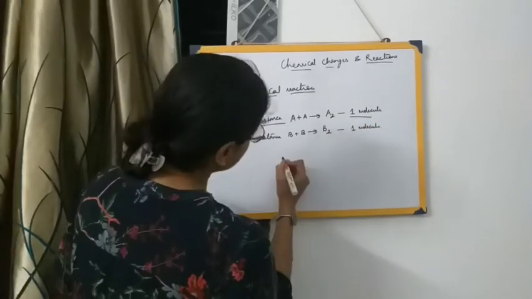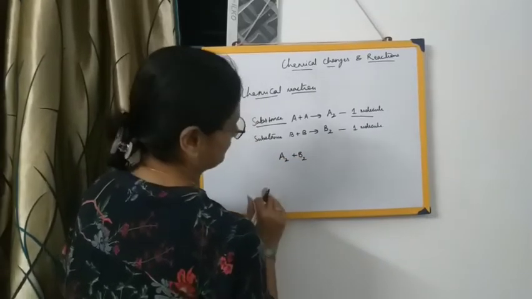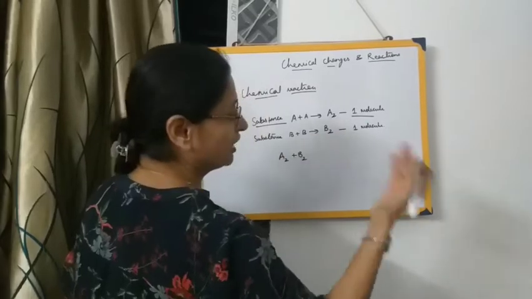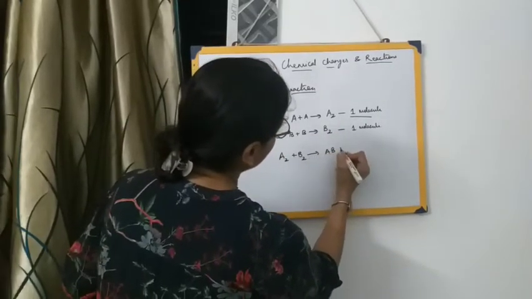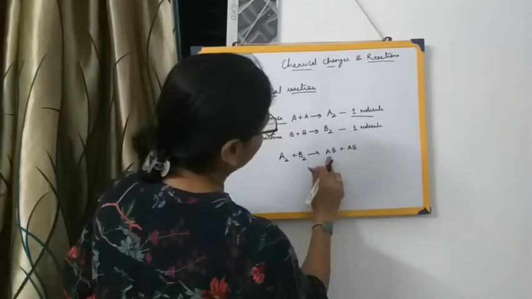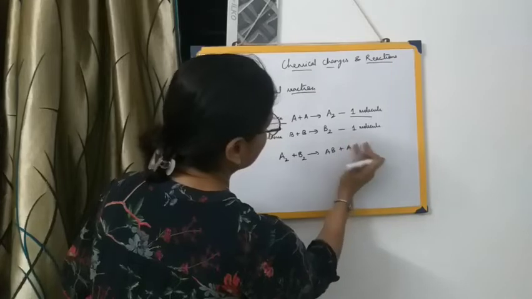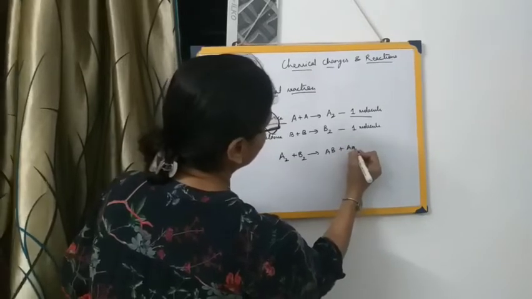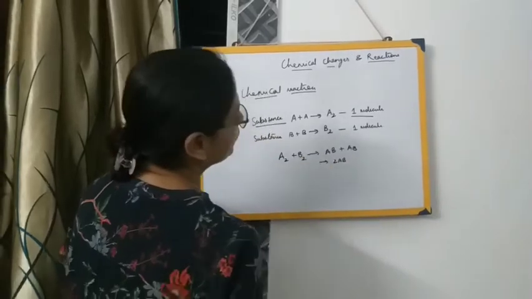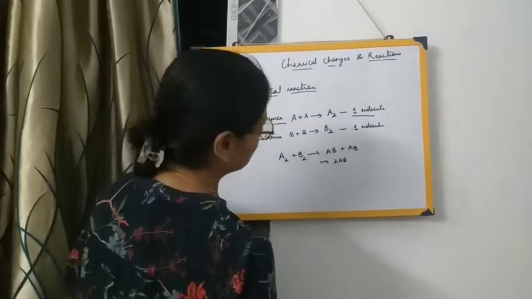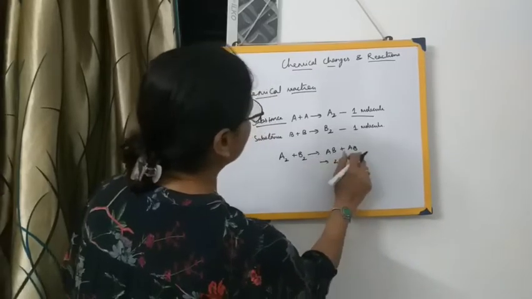When A2 plus B2 come together, they lead to the formation of another type of substance, that is AB plus AB, which is equal to 2AB. Either you can directly write 2AB, or just for your understanding I have written it twice, AB plus AB.